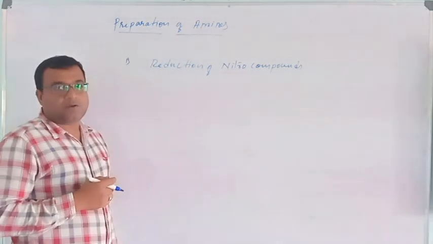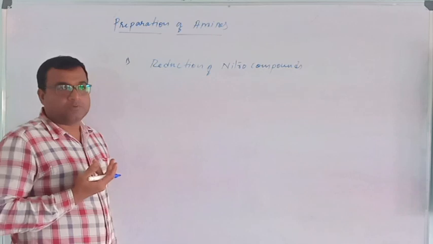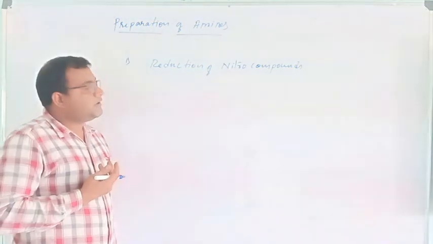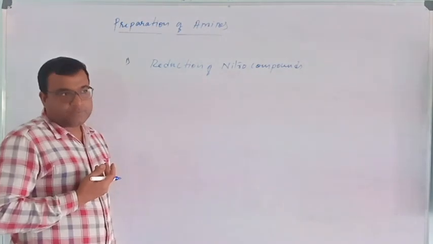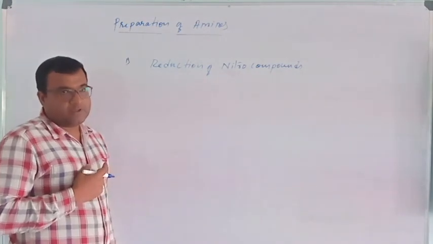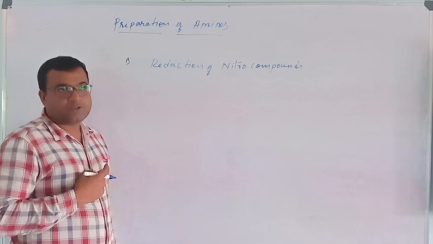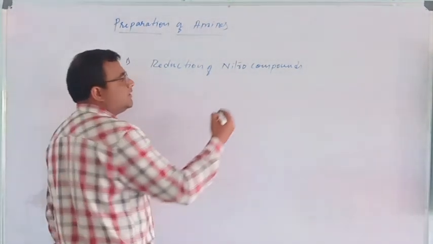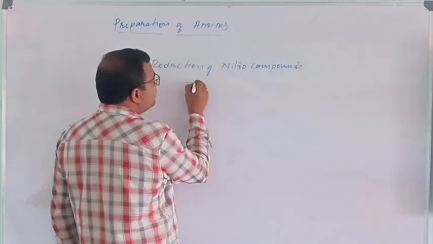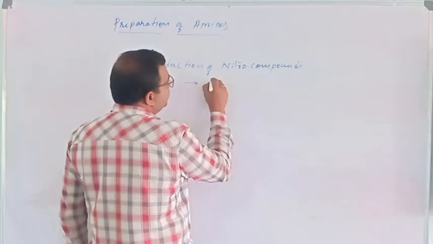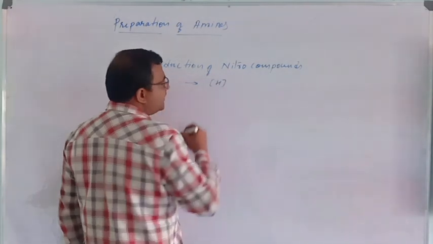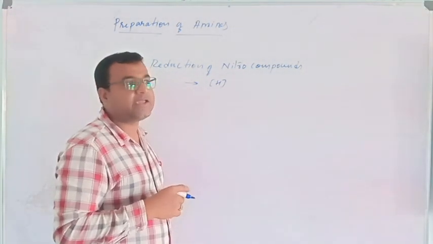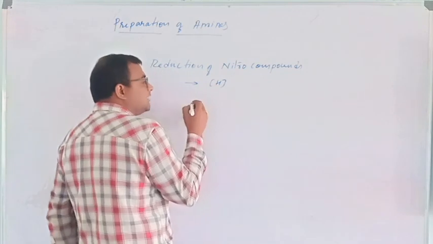Now, in order to convert nitro compound into amines, we need reducing agents. Now, reduction takes place. Reducing agents are which one? Nascent hydrogen is a reducing agent. The thing required for this reaction is nascent hydrogen. How do we get nascent hydrogen? By the catalytic action. Now what are the catalysts we use?